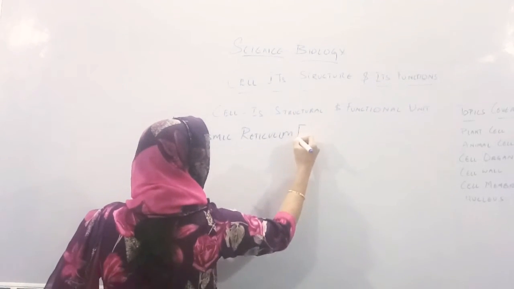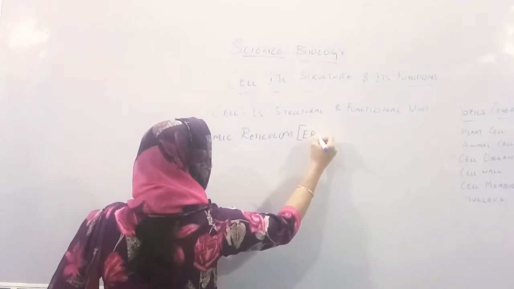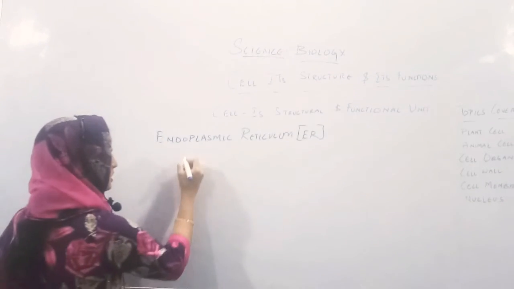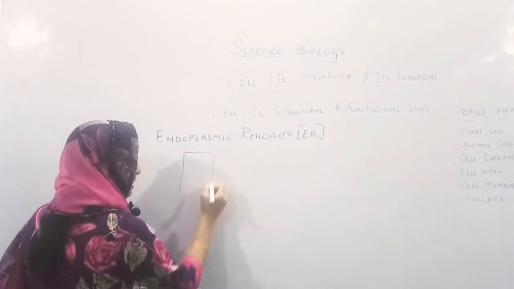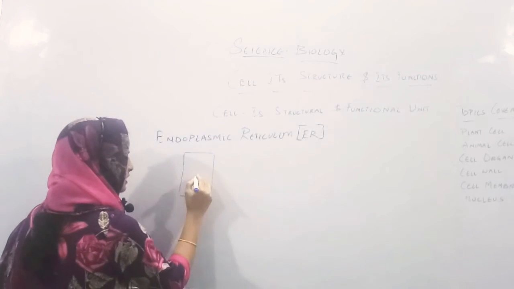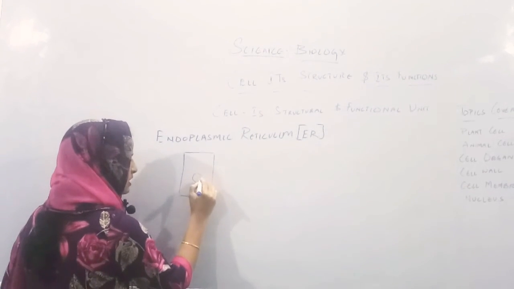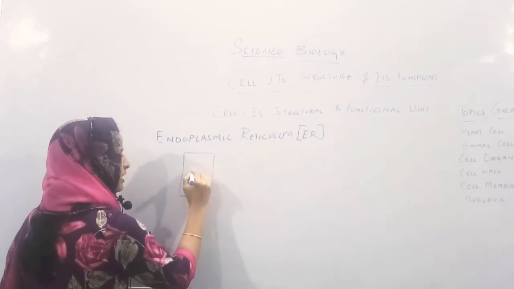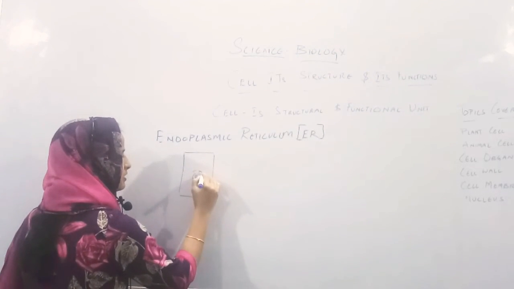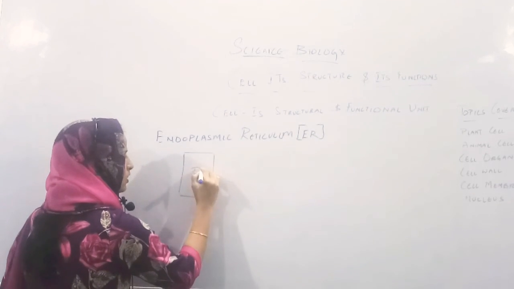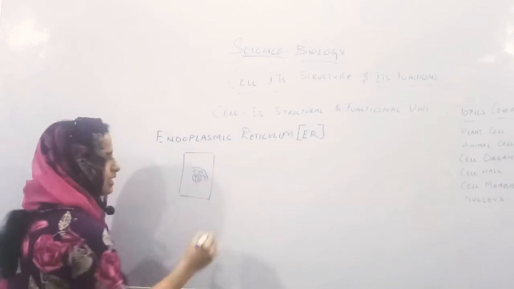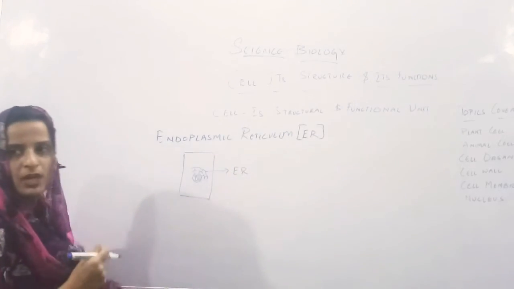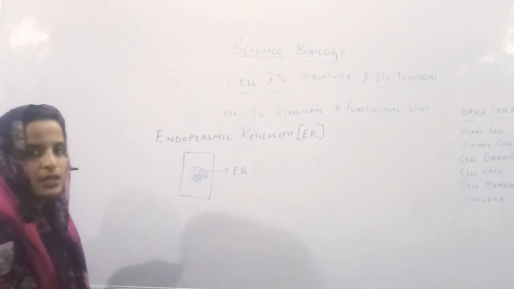I can call it as ER. Now when you see this endoplasmic reticulum, this is the cell. In the center of the cell you can find the nucleus. In this nucleus you find the genetic material. Here you can find some structures which are surrounding the nucleus. These structures are called endoplasmic reticulum.